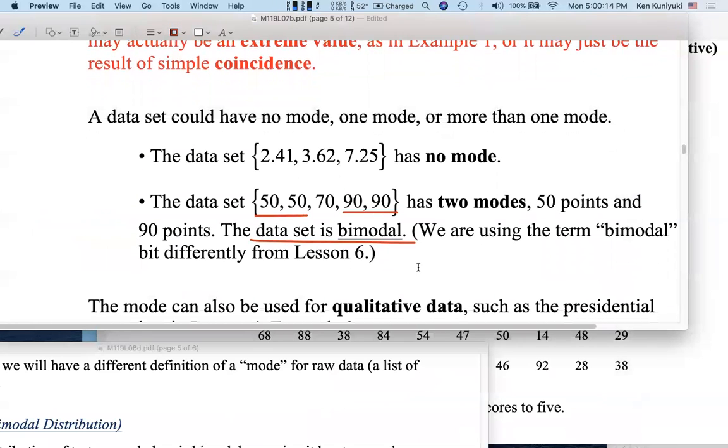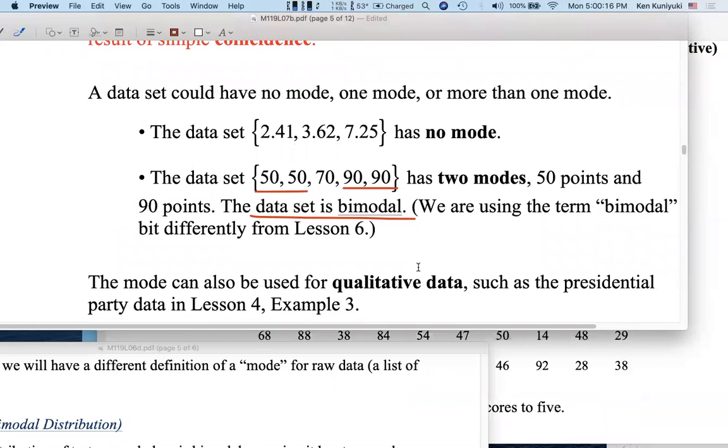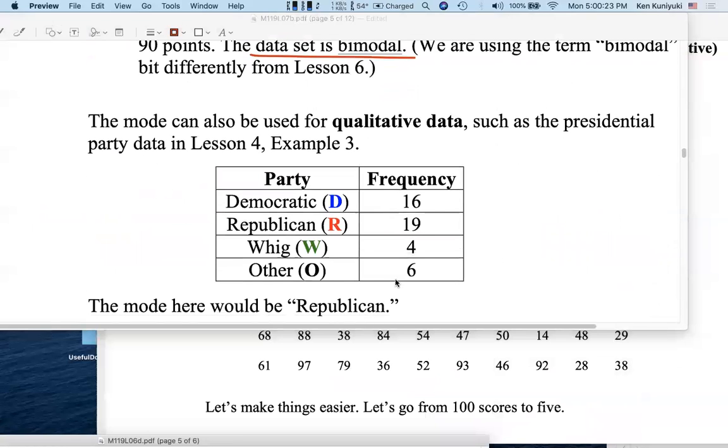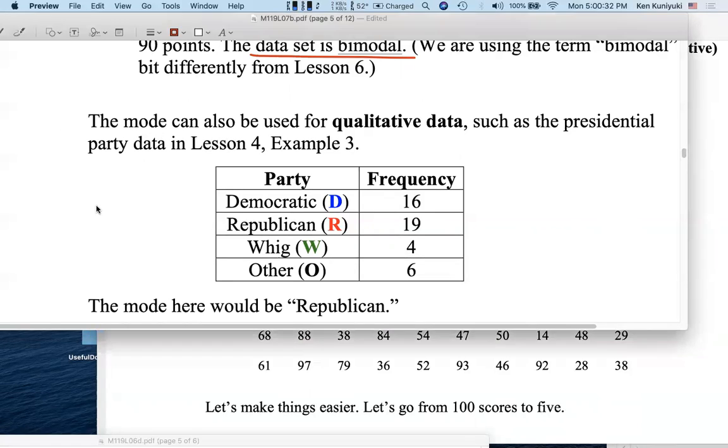As I mentioned earlier, unlike for mean and median, the mode can be used for qualitative data, such as presidential parties. If you accept this as the frequency table for the parties of the presidents, the modal class here would be Republicans, and there were 19 of them. So the mode here would not be 19, it would be Republican. That's the value of the party variable.